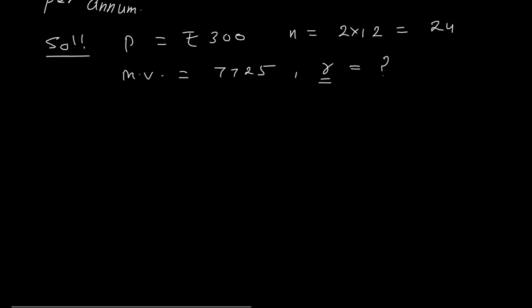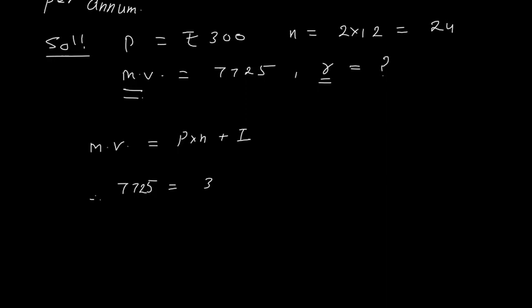So again here, in place of interest they have given the maturity value. So first see what is the formula for maturity value. It is P into N plus I. Therefore 7725 will be equal to 300 into 24 plus I. So therefore your I will become 7725 minus 300 into 24.